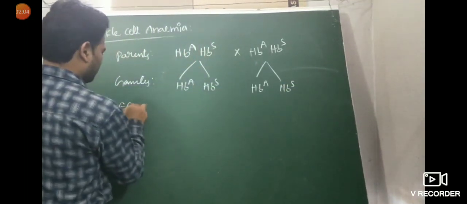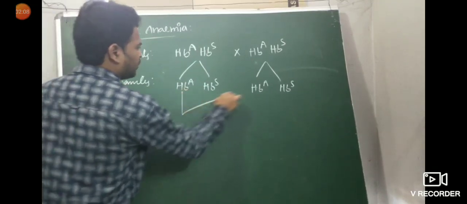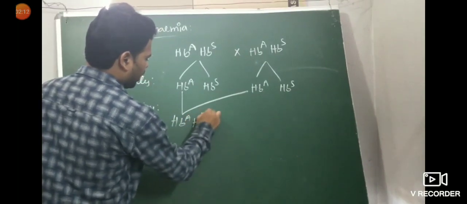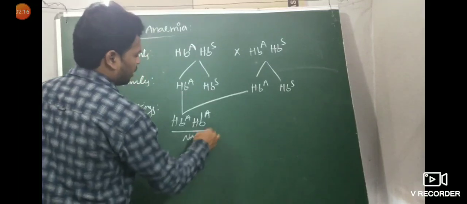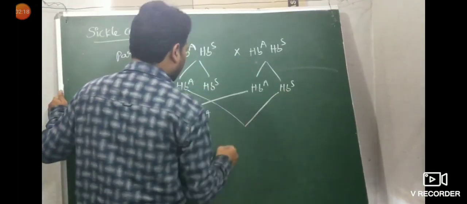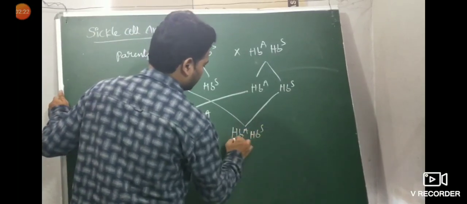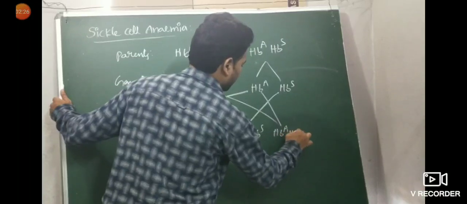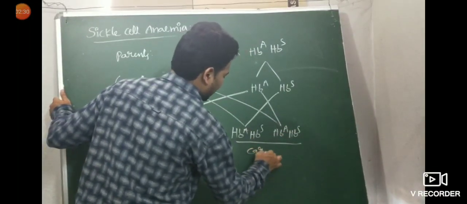Now the offspring. What type of offspring here? See, HbA HbA, this is a normal case. Then here HbS, this is also HbA, this is another carrier case.